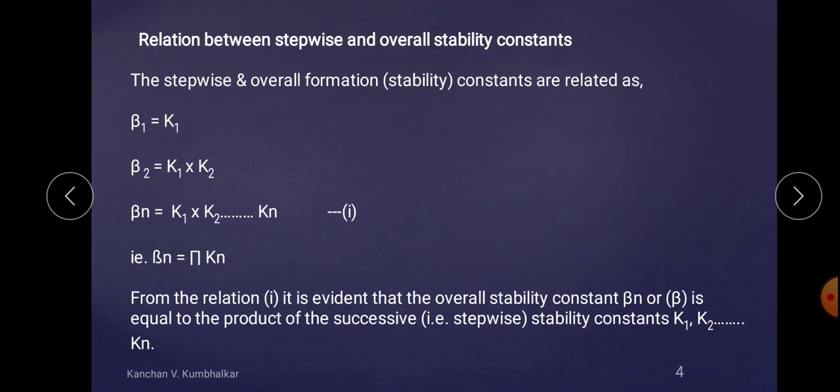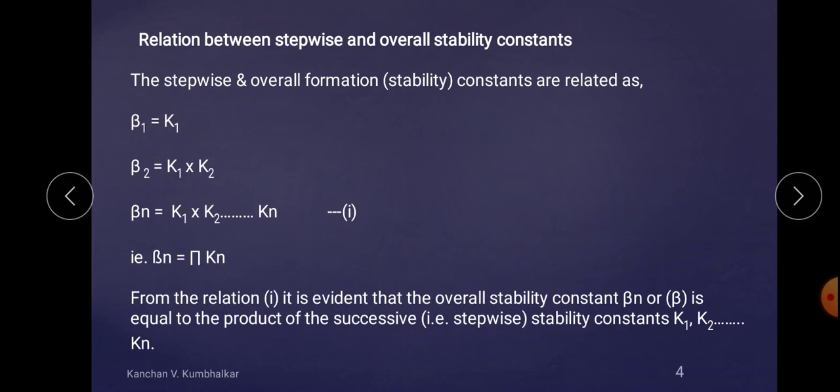Overall means if you take 1 M and 6 L and there is a formation of ML6, it is the complete formation of a complex, and the constant related with that is the overall formation or overall stability constant, which is indicated by this, the overall stability constant, and this, the stepwise stability constant.